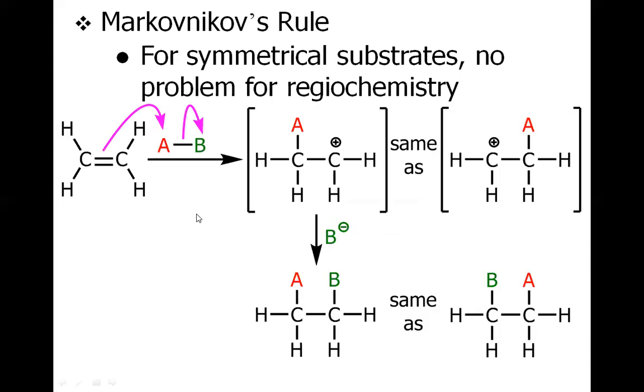For symmetrical alkenes, there is no discussion about regiochemistry. What does it mean? If we have, for example, ethene, it makes no difference where the carbocation is formed. For example, this pi bond attacks A, and if the left-handed carbon bonds with A, the right-handed carbon will serve as the carbocation. The vice versa could also occur, if the C-A bond is formed from the right-handed carbon, so we have the left-handed carbon as a carbocation. These two carbocations are the same because the starting material is symmetrical, so it makes no difference where the carbocation is formed.